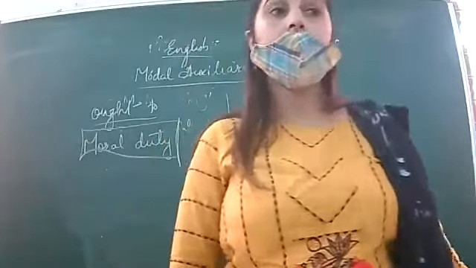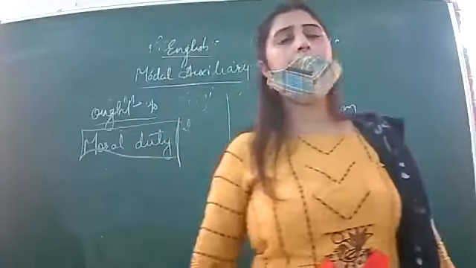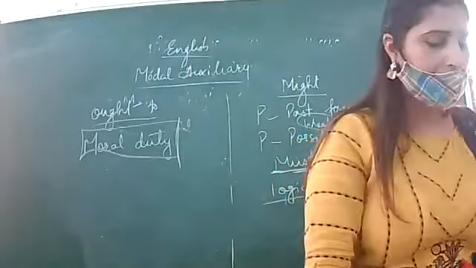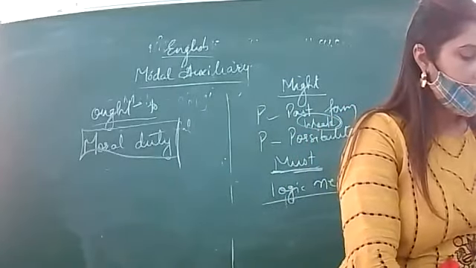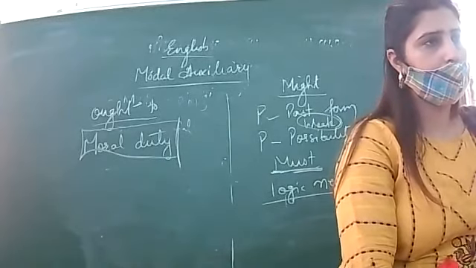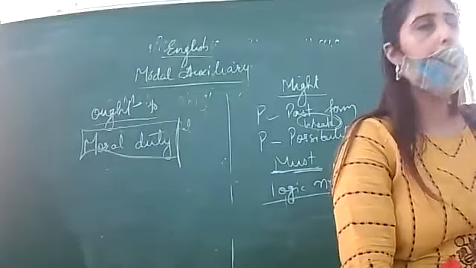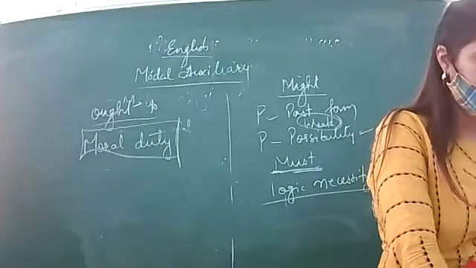Could, you have given the example. Could, this ability in past, right? Next is, the back door dash not be open. Possibility. May not be. May. Might, if you have written, that also won't be wrong.